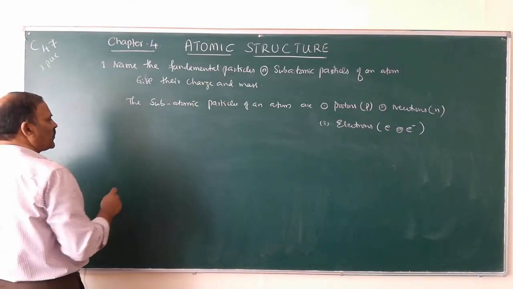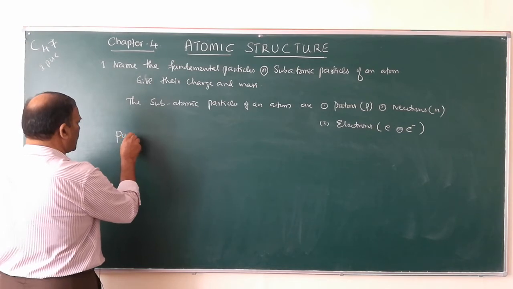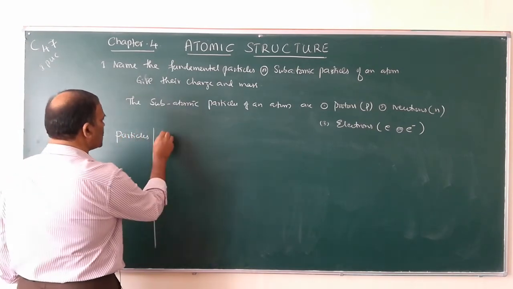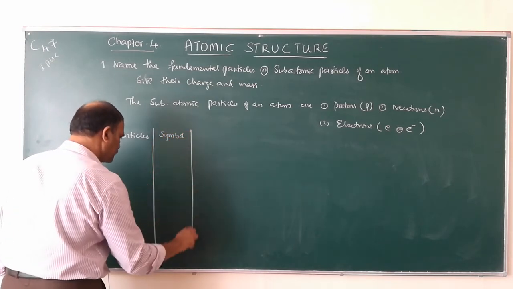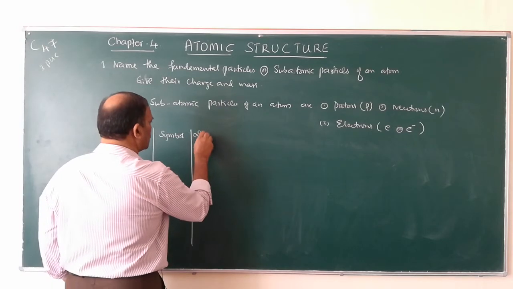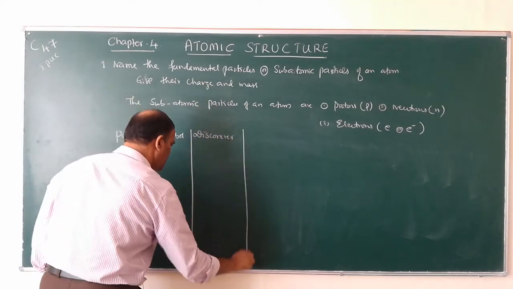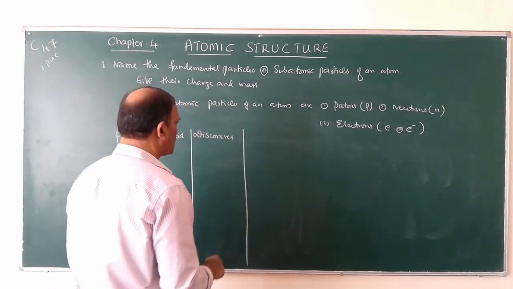So write down in the form of a chart. So here it is: particles, symbol, discoverer. So the scientist who discovered these particles, discoverer.